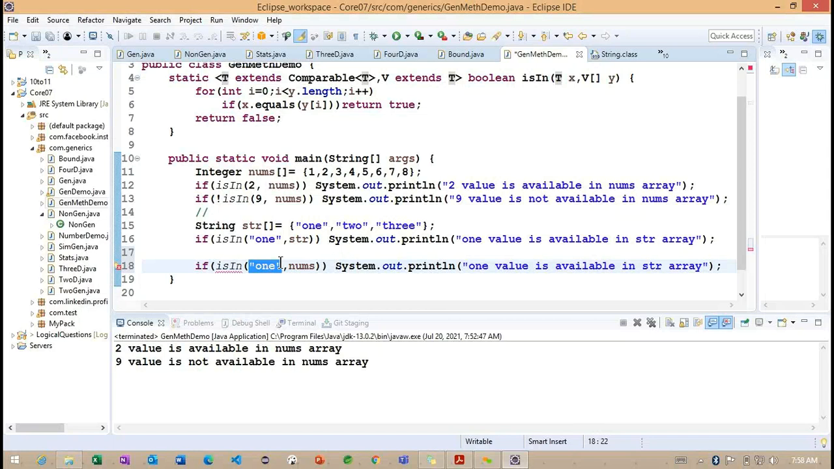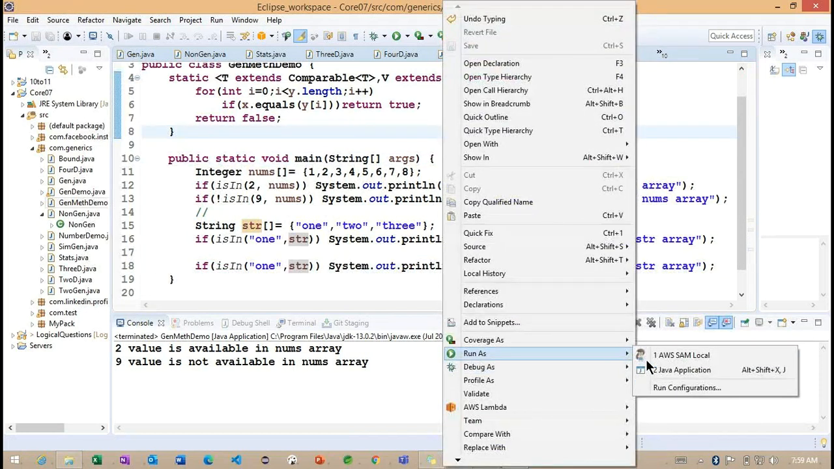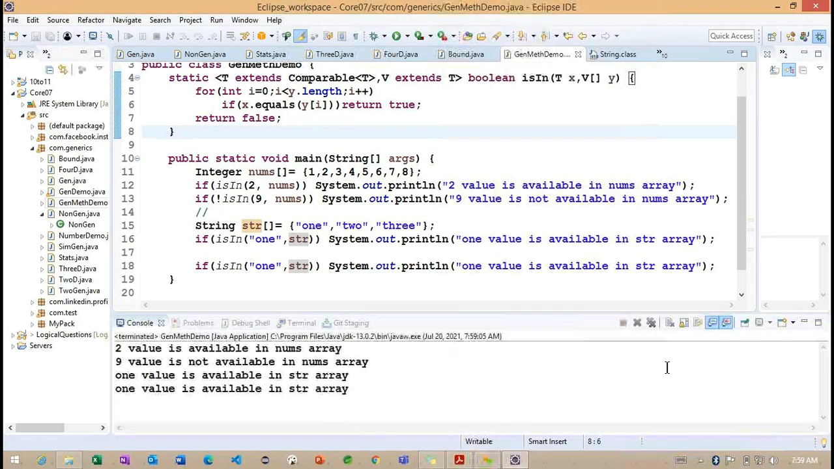Getting the point? We need to check. So whatever the value type, the type we are providing as an integer, the integer needs to extend the string class. Then only this particular error will be resolved here. Getting the point? So this is the way we can check the conditions here. So this is very important. If I'm going to run this section of code,